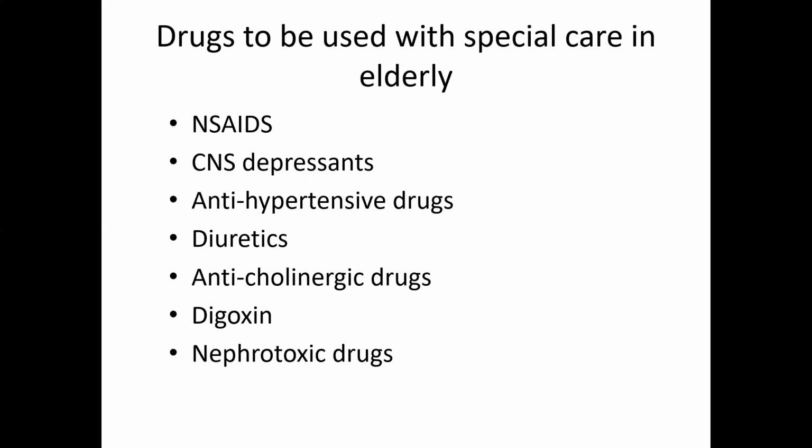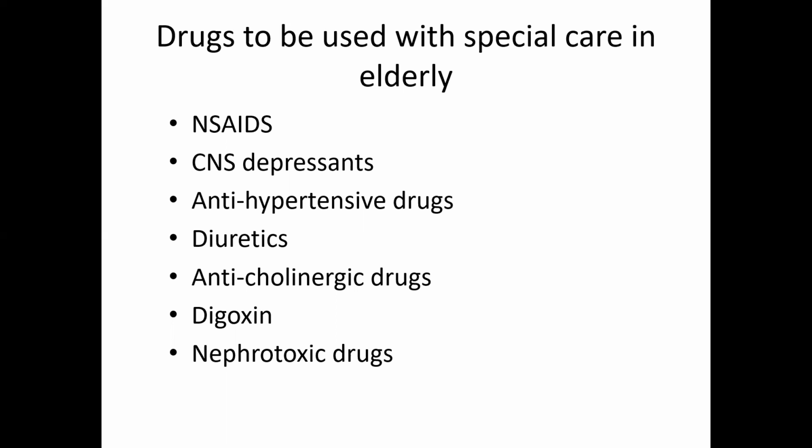So the drug dose has to be reduced in elderly people. For example, the streptomycin daily dose used in young adults is 1 gram, whereas after 50 years the dose has to be reduced to 750 milligrams. After 75 years it has to be given in a dose of 500 milligrams.